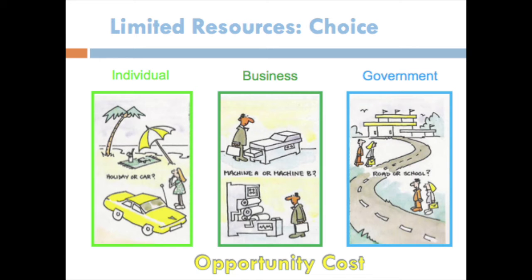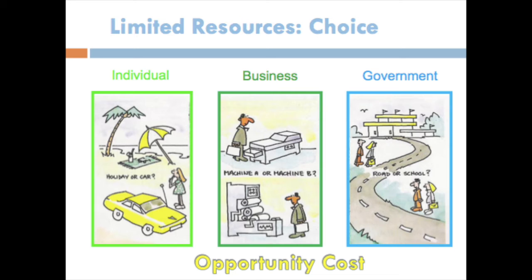Now, limited resources have alternative uses. Because of these alternative uses, everyone has to make a choice, because with these limited resources, all the human wants cannot be fulfilled. Like here, suppose an individual has some money, so that money is his resources. He needs to make a choice between buying a car and going on a holiday. Likewise, a business has some resources, let's say money.